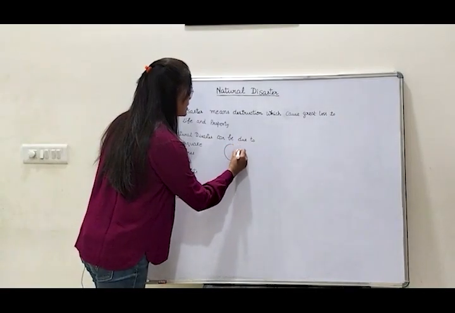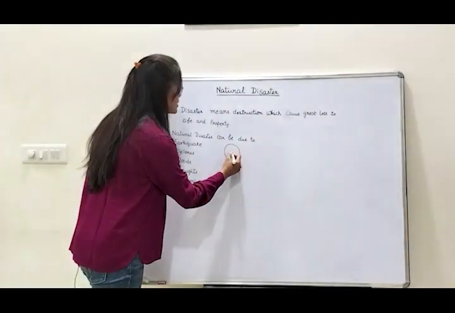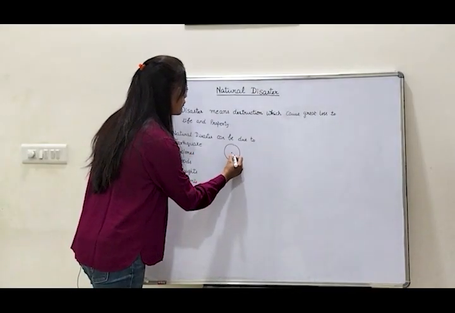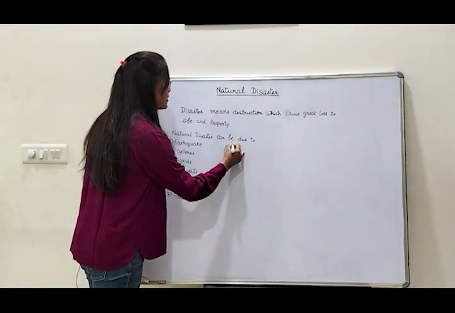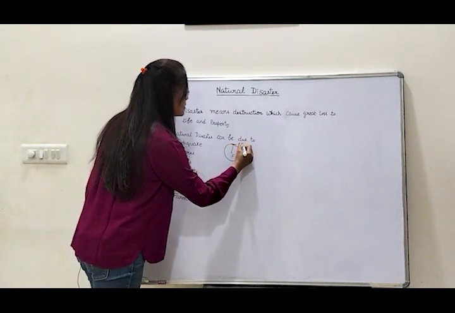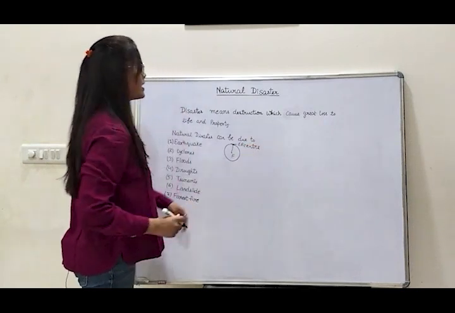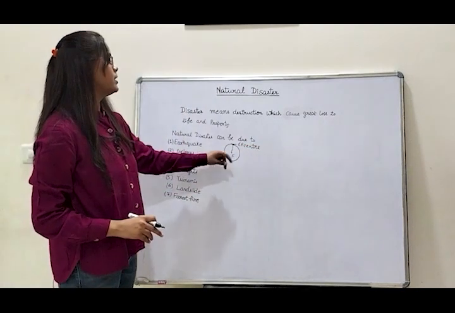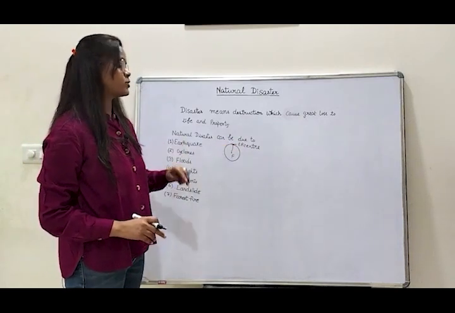Suppose this is our earth and the earthquake starts from a certain point. This is called the focus, and the part just above it on the surface of the earth is called the epicenter. So the earthquake spreads from the epicenter and the things around it on the upper surface of the earth are also affected.